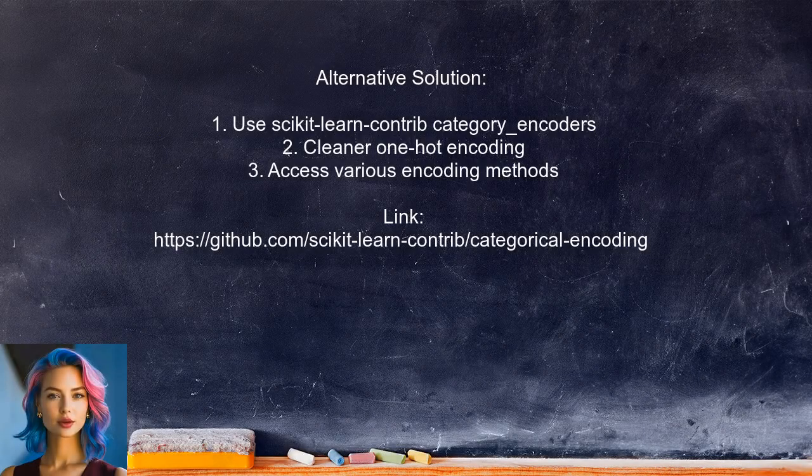An alternative approach suggested by another user is to utilize the scikit-learn contrib project called Category Encoders. This library offers a cleaner way to perform one-hot encoding and includes various methods for encoding categorical variables.